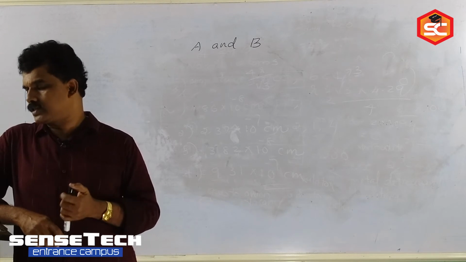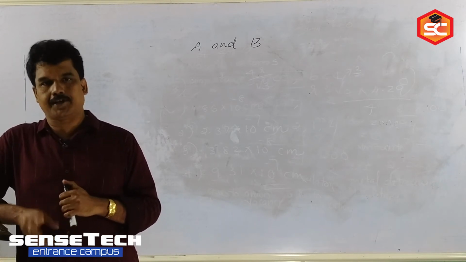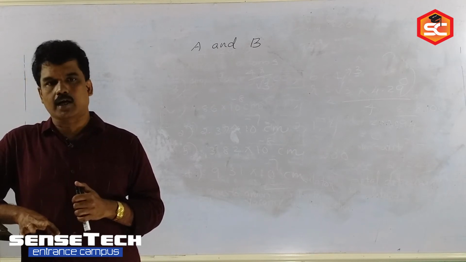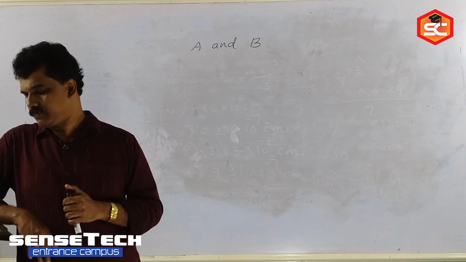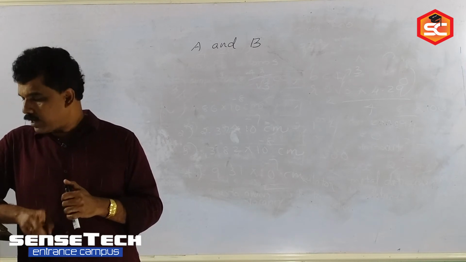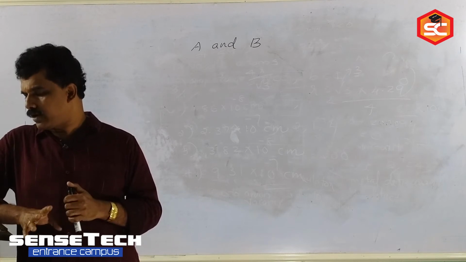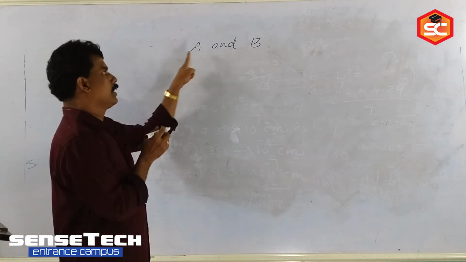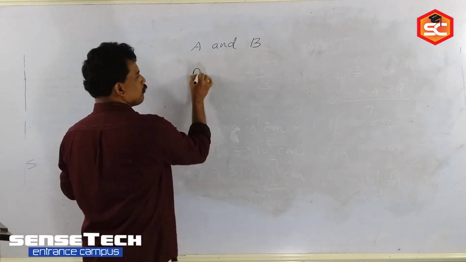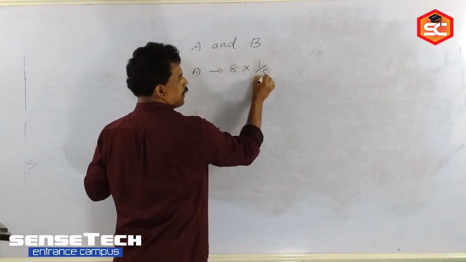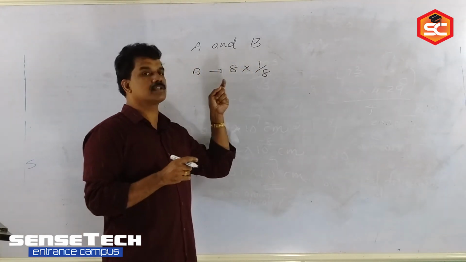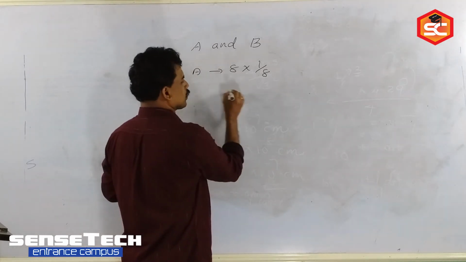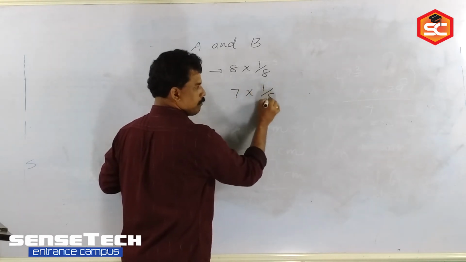Repeating the question. A face-centered arrangement has A and B atoms. A atoms are at the corners and B atoms are at the face centers. The last sentence is one of the A atoms is missing from one corner in the unit cell. Then the formula of the crystal is, A are at the corners. So what is the contribution of A? 8 into 1 by 8. But the given sentence is one A is missing from the crystal lattice. So what is the contribution of A? 7 into 1 by 8.